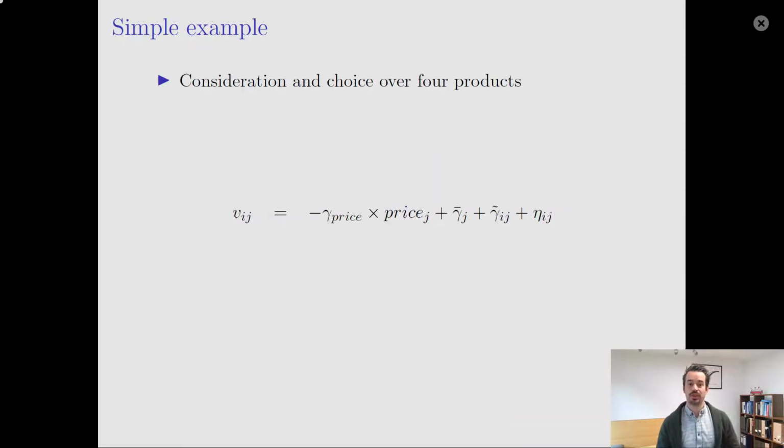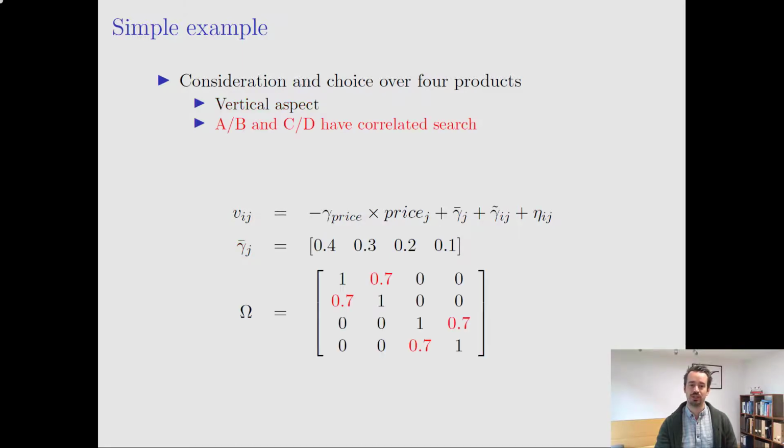In order to give you a better sense of how the model behaves and how the flexibility that we allow for actually helps us to get more flexible elasticities and substitution patterns, I want to walk you through a very simple example that should give you a flavor of how things behave. So I'm going to consider here a simple market where a consumer can consider and choose among a set of 4 products. There's no outside option, and we're going to assume that the function Vij that determines product-specific inclusion probabilities has a vertical aspect. So product 1 has a higher product fixed effect in the consideration part, which means all else equal, that product is more likely to be considered.